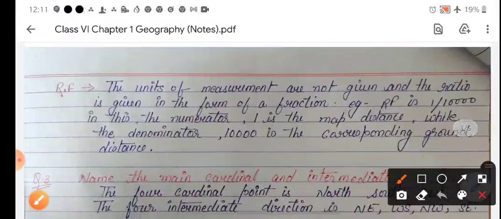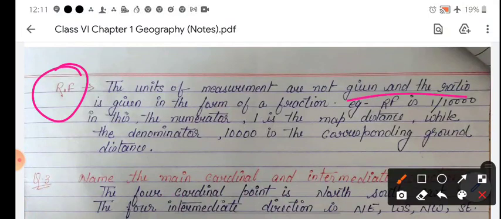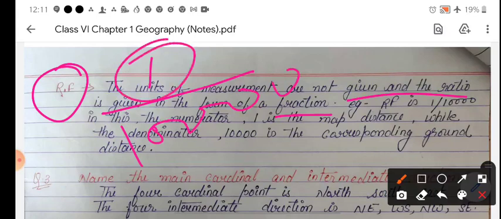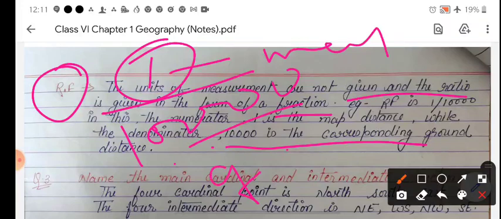And representative fraction, it is indicated by RF. The units of measurement are not given in the ratio form, it is given in the fraction form, like RF is 1 by 10,000. Here the numerator 1 is always given, and the denominator 10,000 corresponds to your ground distance. One is your map distance, and 10,000 is your ground distance.